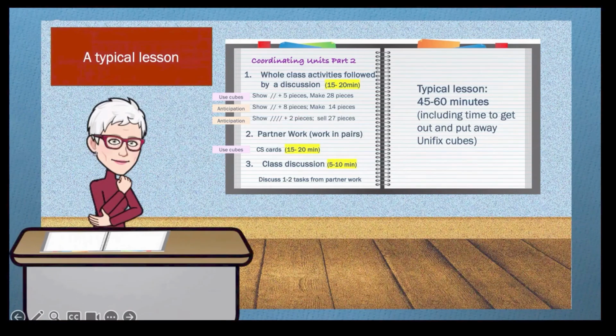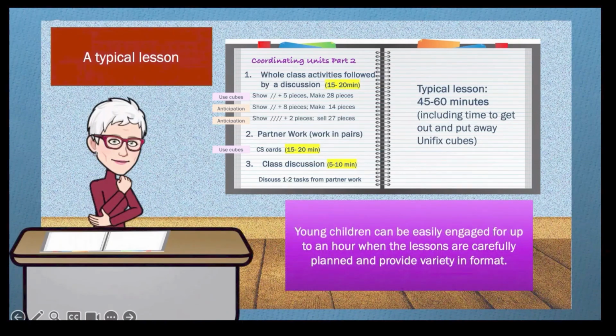We recommend up to 1 hour daily for math in the early grades. Our experience is that when the lessons are carefully planned and provide variety in format, such as the lesson we have just described here, young children can be easily engaged for up to an hour. Children become very involved when they act out tasks themselves and talk about their thinking and that of others.